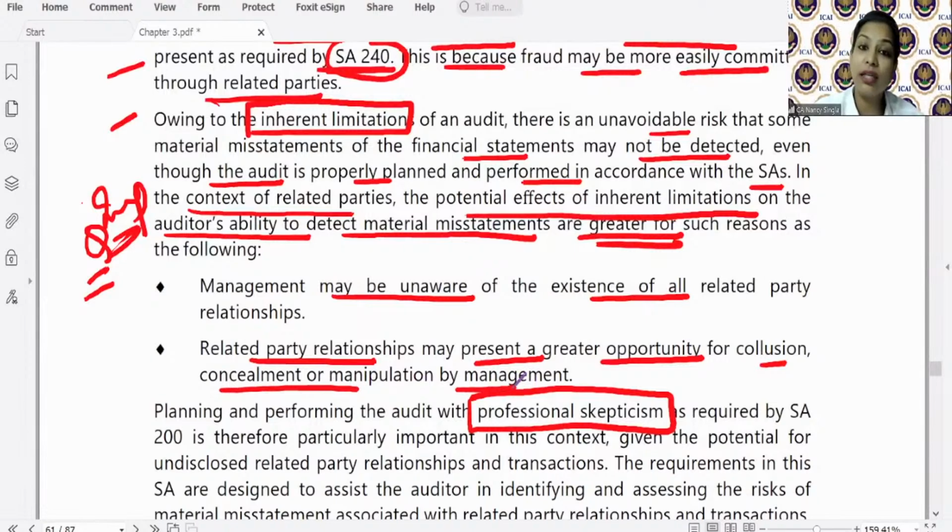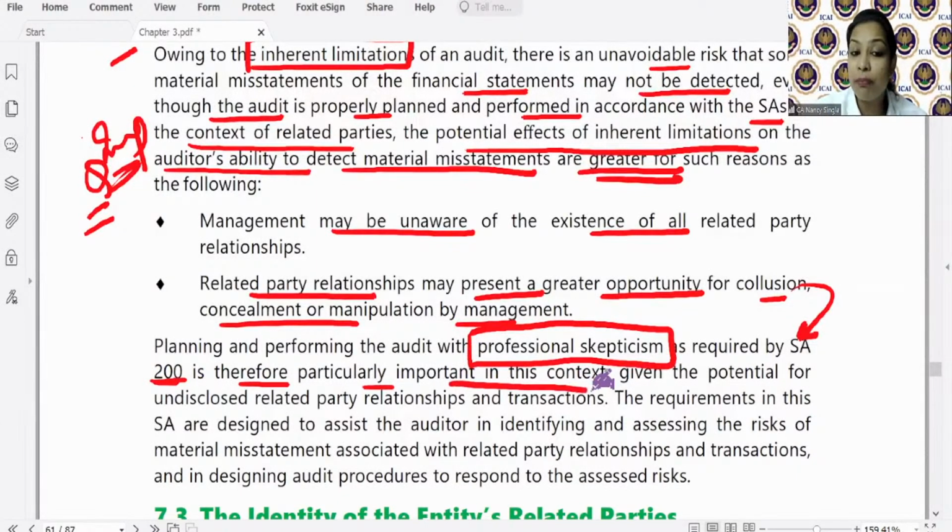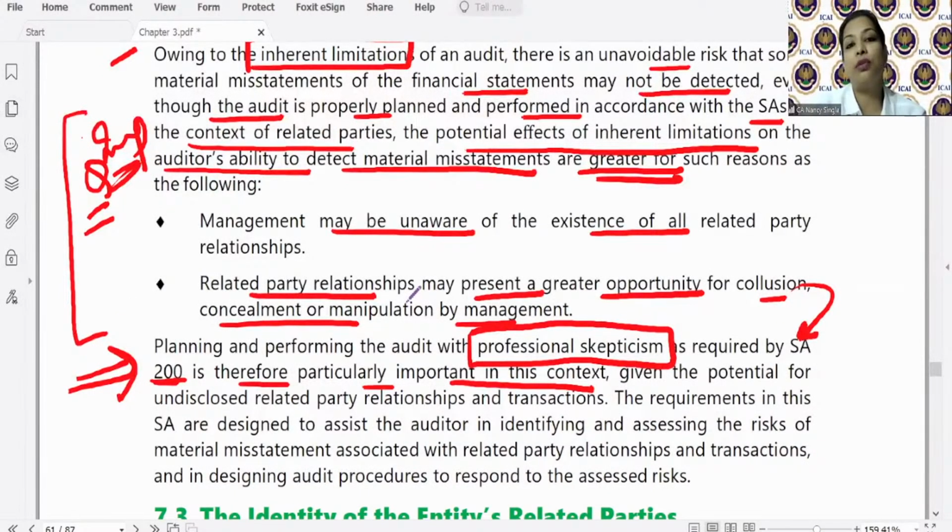So what is the solution? Don't do the audit? No, the audit has to be done. The expert opinion has to be given. The report has to be given. Apply professional skepticism during the course of the audit. So planning and performing an audit with professional skepticism, as required by SA 200, is therefore particularly more important in this context. Or you may get a question that why is applying professional skepticism while verifying related party transactions more required? Why? Because you will say that there are inherent limitations. The potential effect of inherent limitations is more with respect to such transactions because management may be unaware, or there may be greater opportunity of collusion and all.